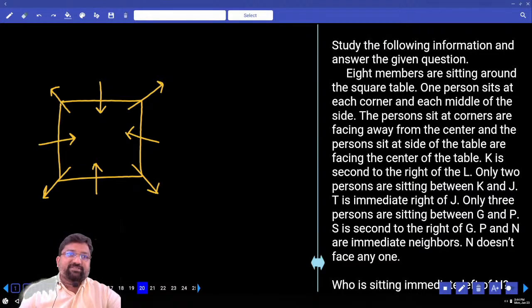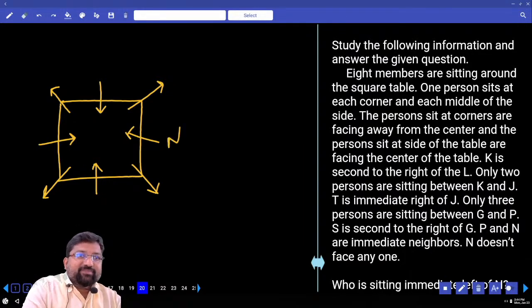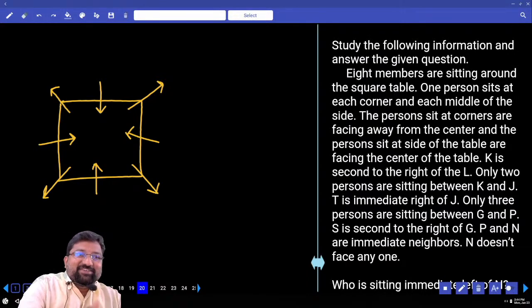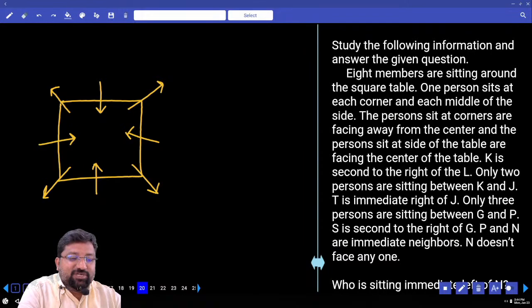N does not face anyone. This is the best one. When N is not facing anyone, he has to sit in the corner. If N is sitting here, he is facing somebody. N does not face anyone. And if N is facing the center, then he will be facing somebody. N is not facing anyone, he should be sitting in the corner. But when N is sitting in the corner, P and N are immediate neighbors. And surely P is sitting in the middle of the side.